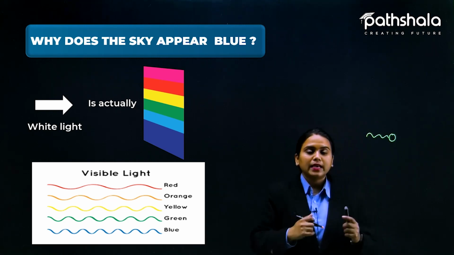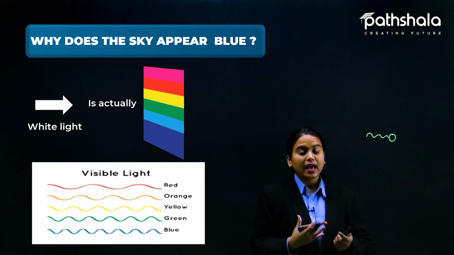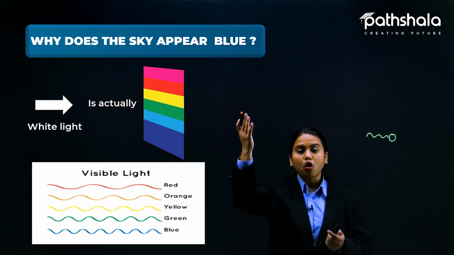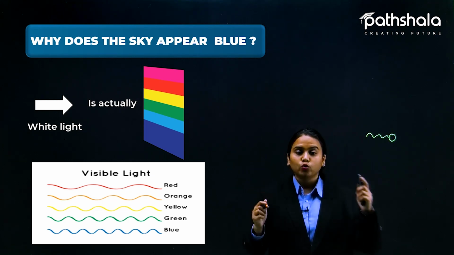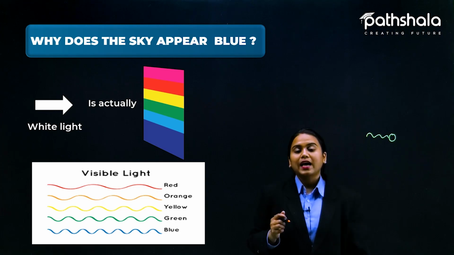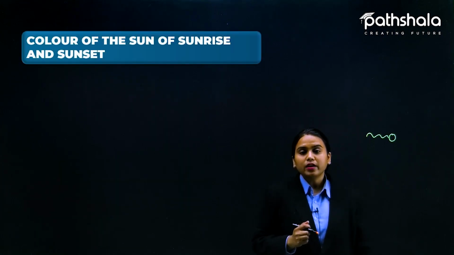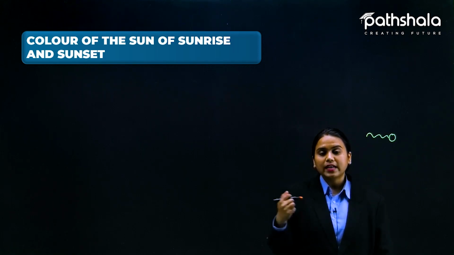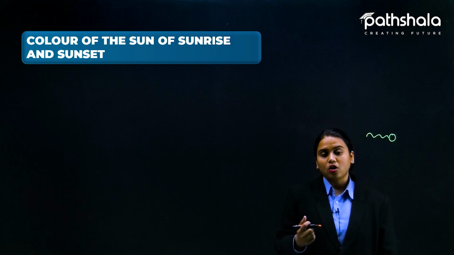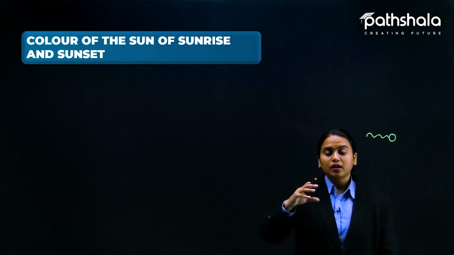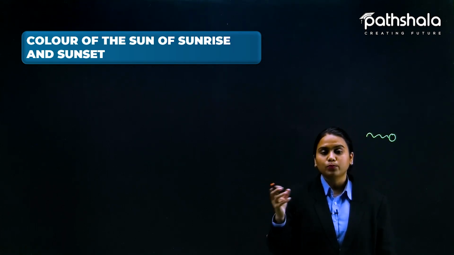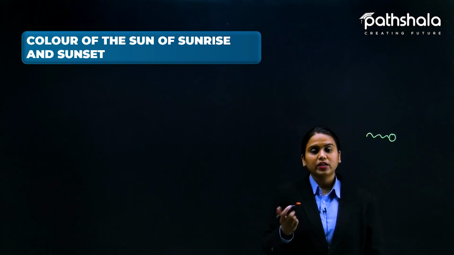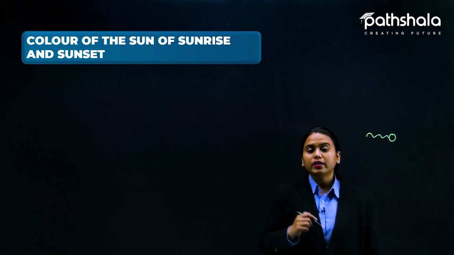So that makes the light get scattered, and that is why most of what got scattered out of all these 7 colors is blue. So this makes the sky blue. Here we can say that the color of the sun at sunrise and sunset is going to change accordingly. The color of the sky is almost blue every time, but during sunrise and during sunset it is going to change again. You got the reason for the blue color.